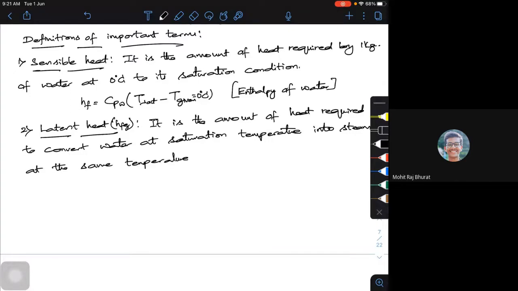That means there is no change in the temperature.